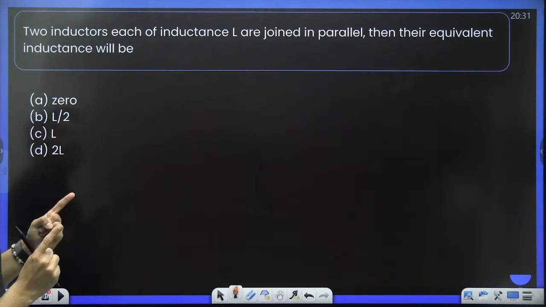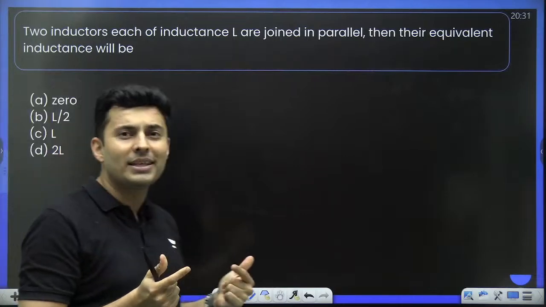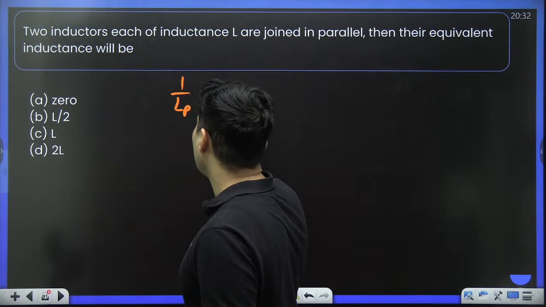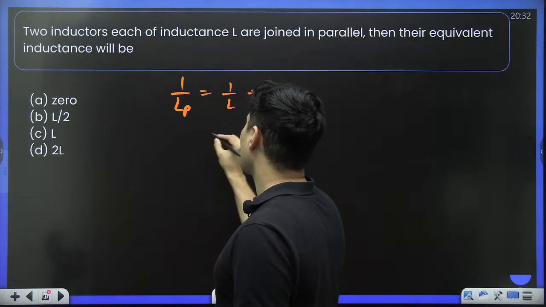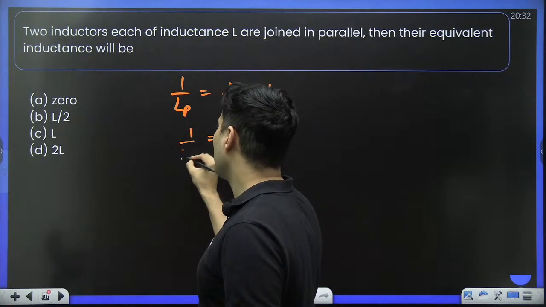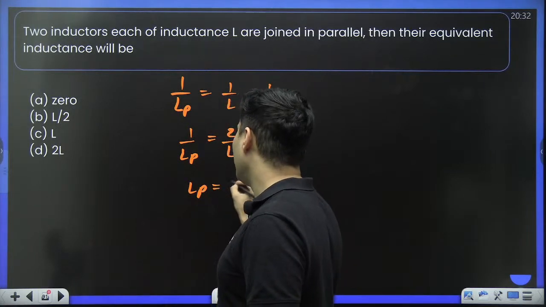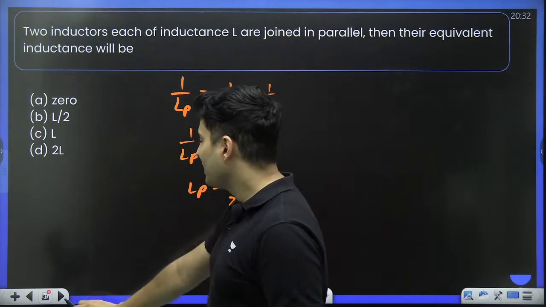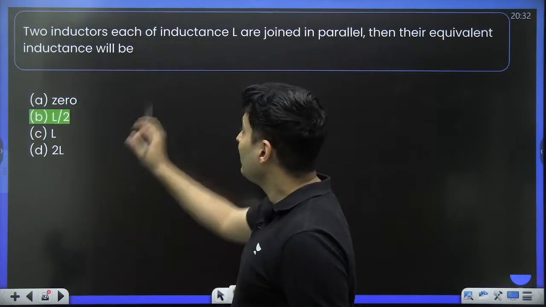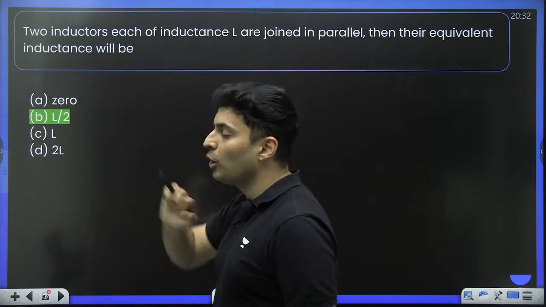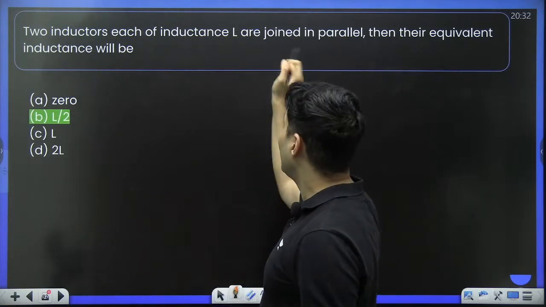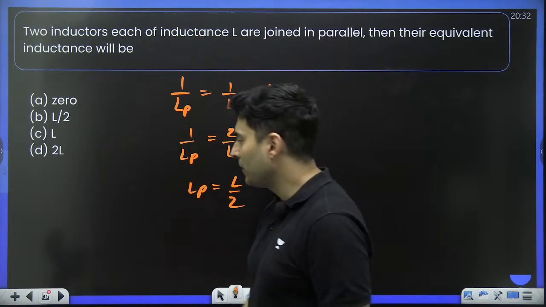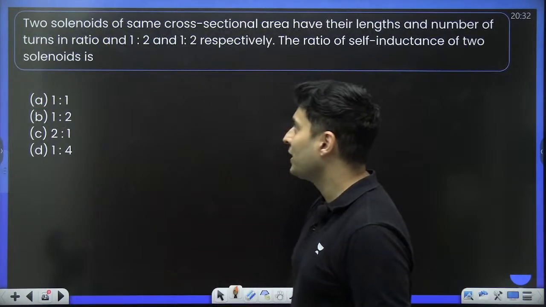Two inductors are joined in parallel. What do you think their equivalent will be? If they are in parallel, 1 by LP will be 1 by L plus 1 by L. That means it will be 2 by L is 1 by LP. Take reciprocal, it will be L by 2. So hence the answer will be just L by 2, not 2L. If they were in series, then it will be option D. It's in parallel, that's why it is L by 2. Is that clear? Just like resistors. Very good. Moving on to the next one.